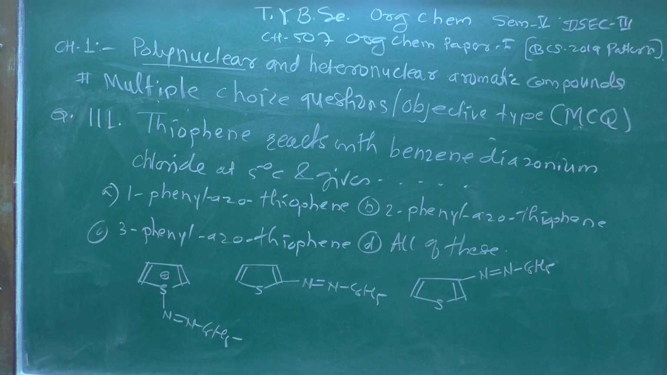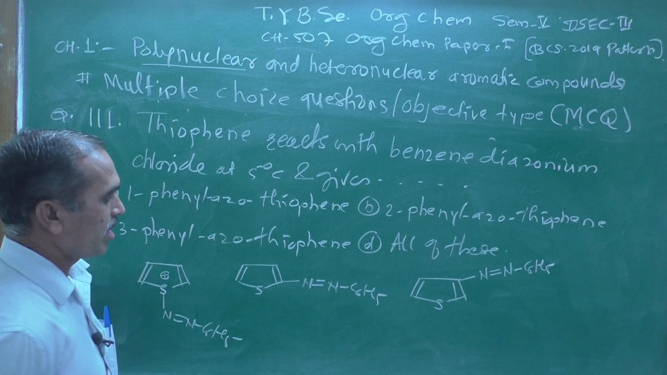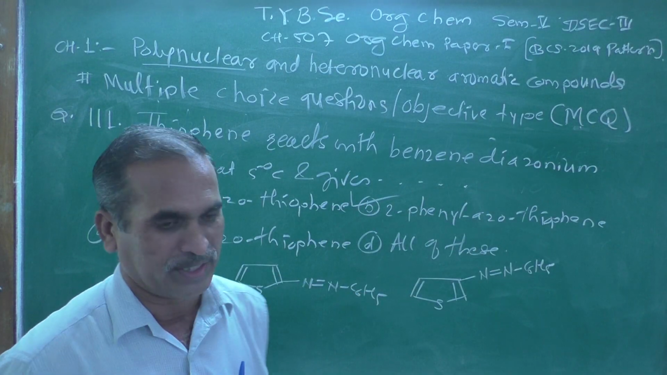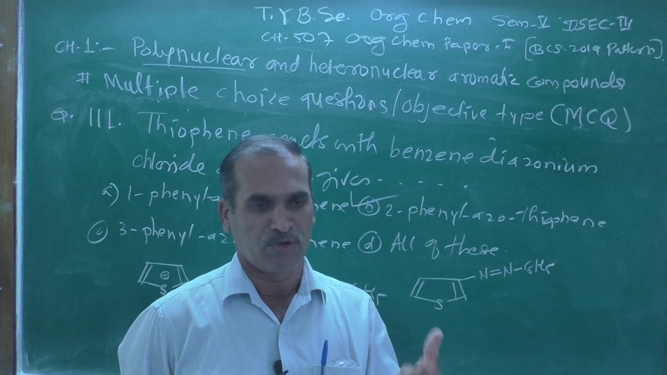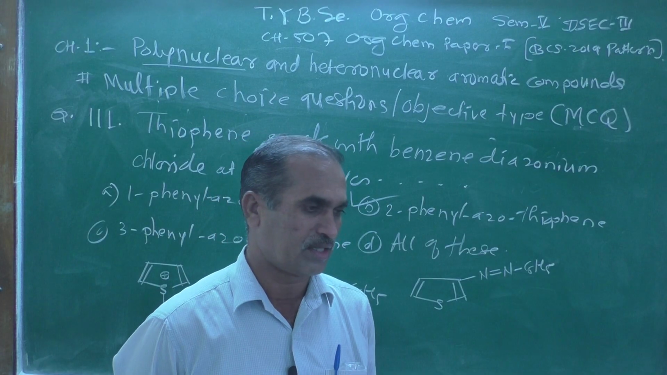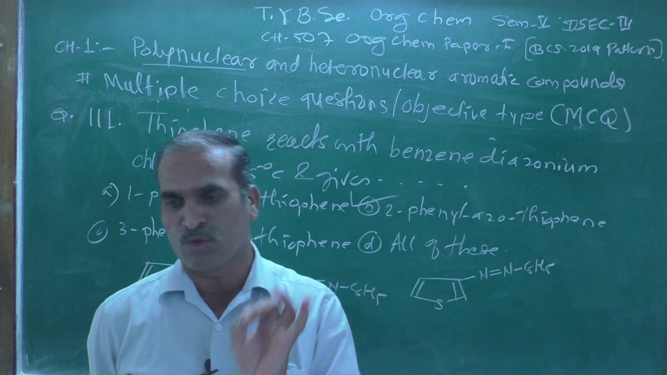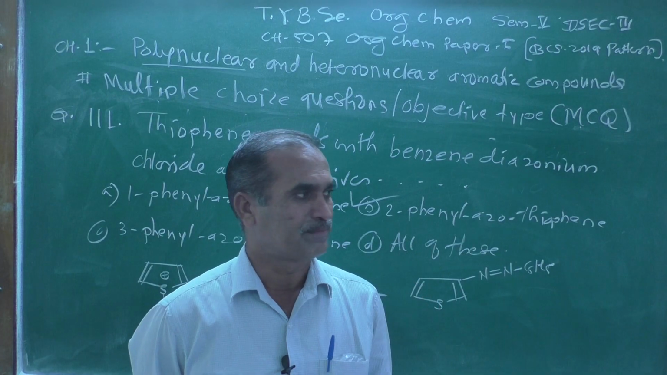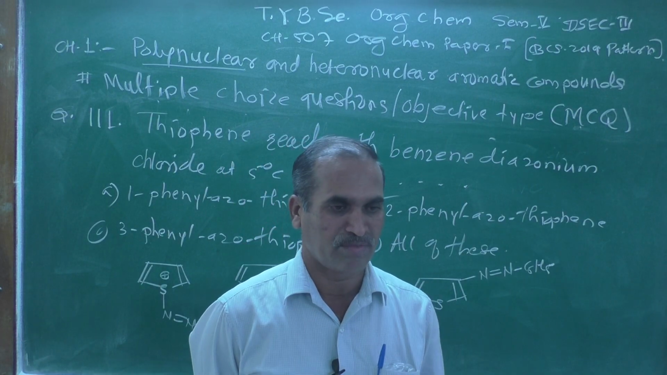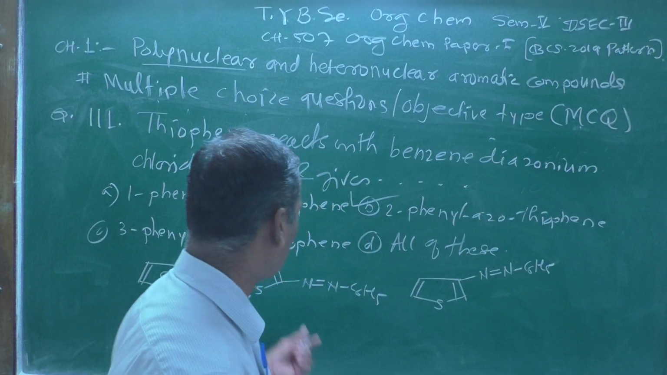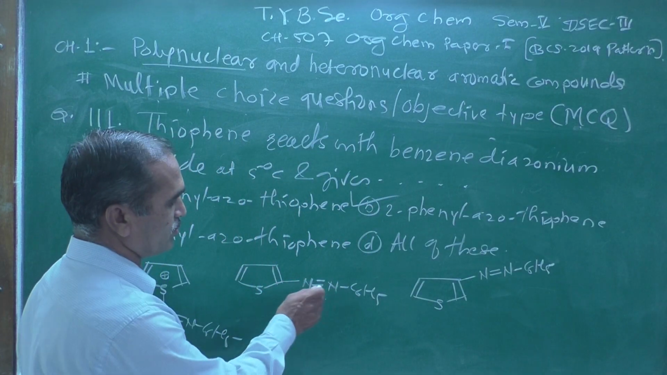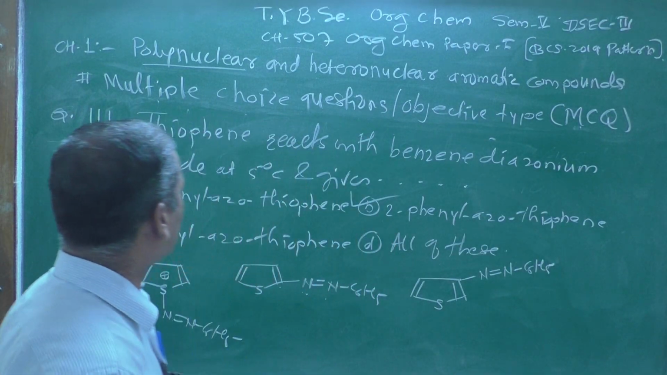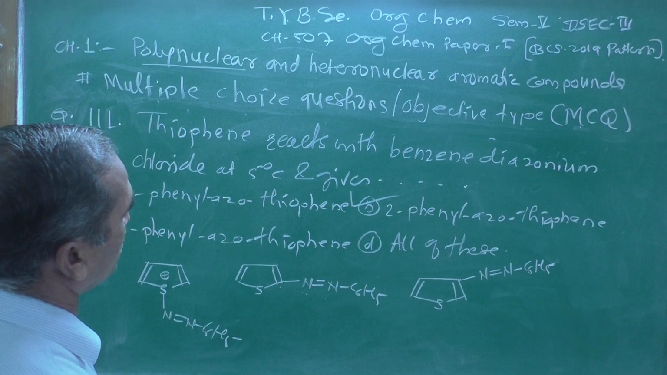From this, which would be the correct answer? The correct answer would be the second one. The reason behind it, only remember, any 5-membered heterocyclic compound undergoes substitution preferentially or mainly at the second position, and therefore the diazonium salt is attached at the 2 position. So this is the right answer for this question.